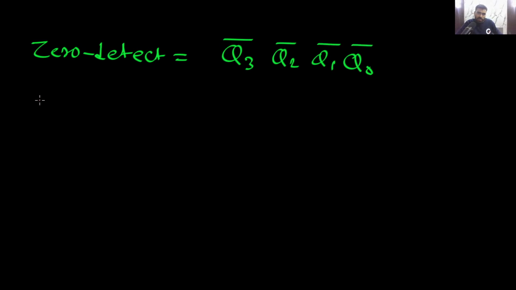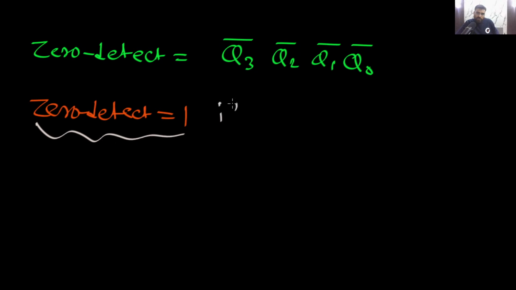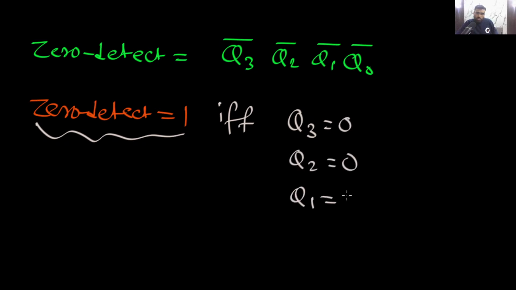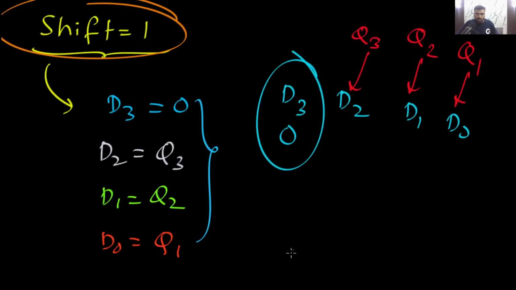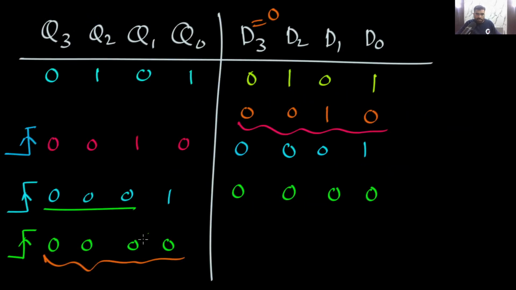This will be 1 if and only if Q3 must be 0, Q2 must be 0, Q1 must be 0 and Q0 must be 0. Yes or no? All these things must happen. Now you can notice they have happened.